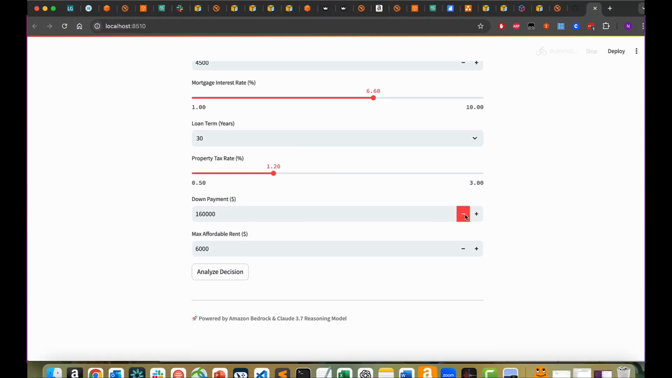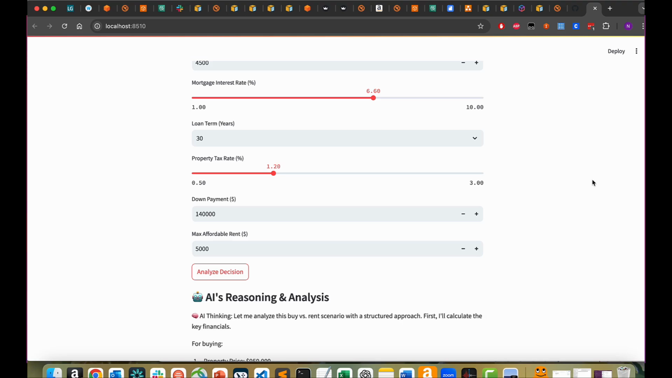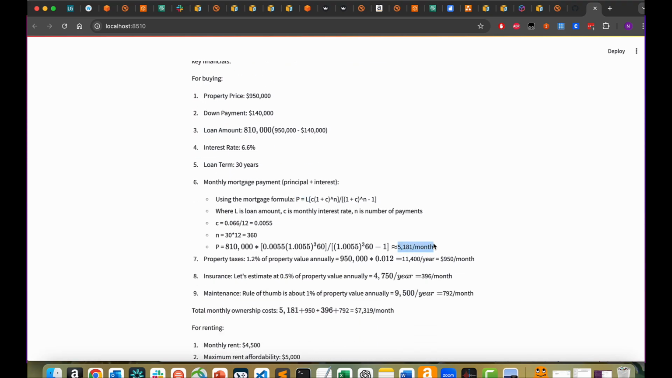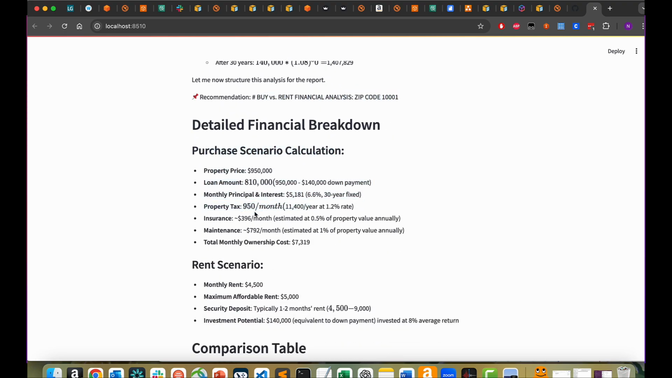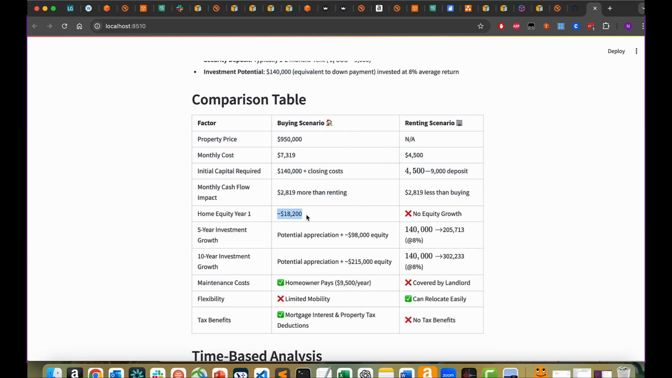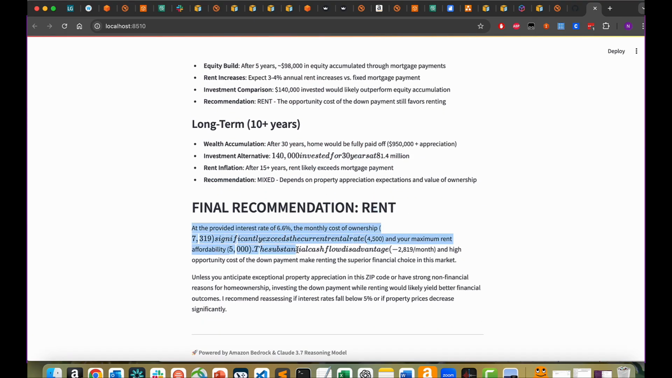You have successfully built this AI-powered buy versus rent decision advisor. As I said, I've been using sample data in this use case, but you can provide your own data as well, and then you will be able to work with real-time data sets.